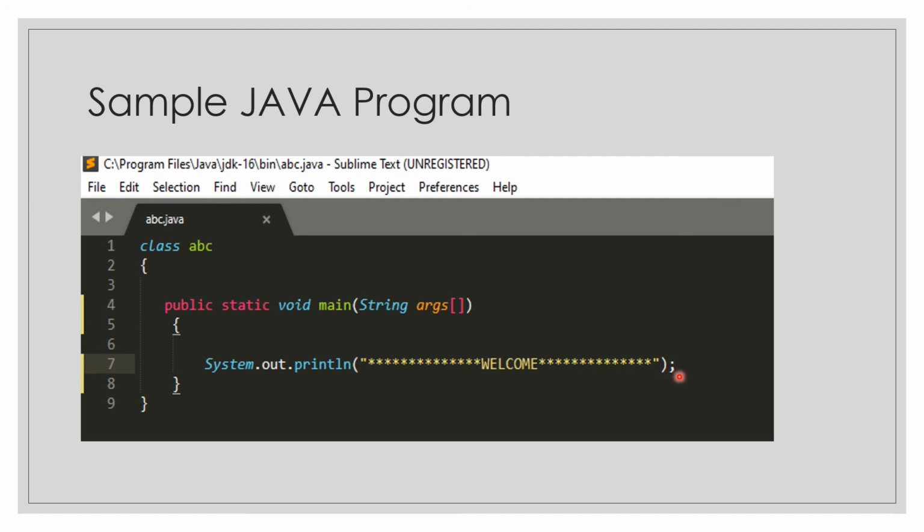And like in other programming languages, every statement ends with a semicolon in Java as well. So this is your sample program, and I will tell you how to execute and run this sample program, and how to view its output on the screen.